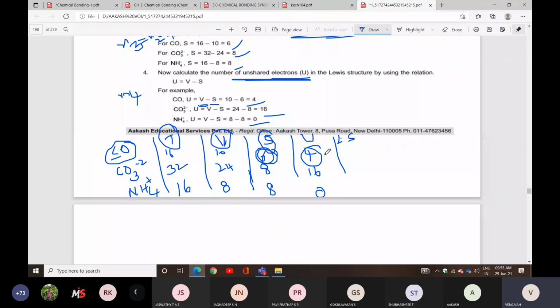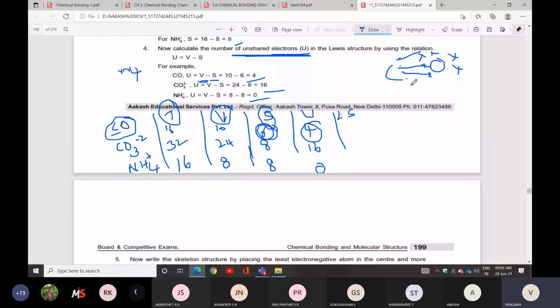If you know how many are shared and how many unshared, you can try easily. Carbon and oxygen will be there. Carbon surrounding we have 4 electrons: 1, 2, 3, 4. Okay? Yes. Oxygen surrounding, how many electrons will be there? 6: 1, 2, 3, 4, 5, 6. What is the question they given? 6 electrons will be going to share, so 1 shared electron, 2, 3. Okay? Yes. 4 electrons will be going to unshared.